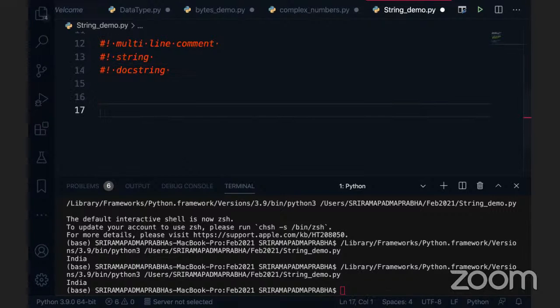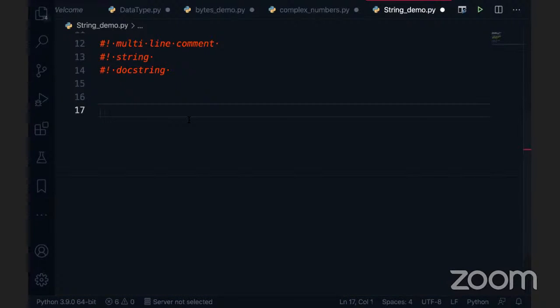A string can store information in the backend. For example, let me take game. The game is equal to baseball. Okay, so this is game equal to baseball. I want to store this data into the memory. How can I store it?